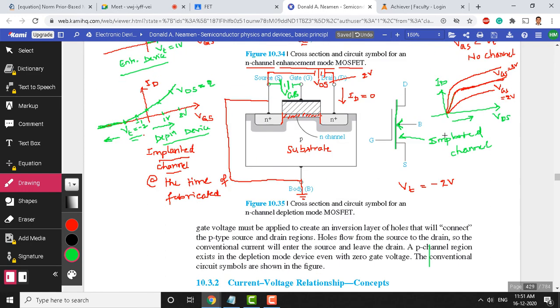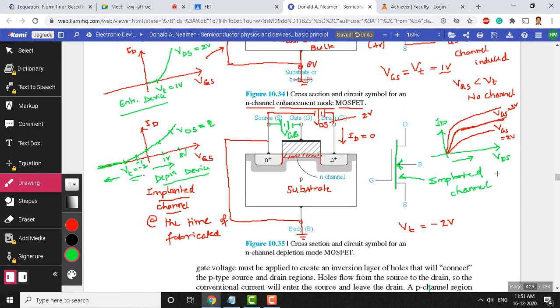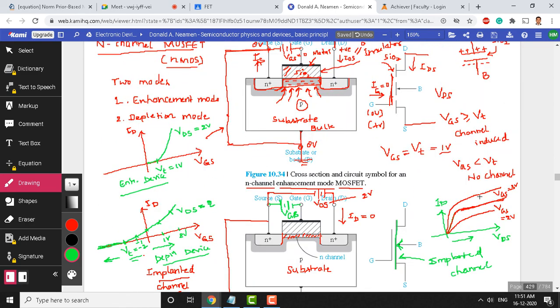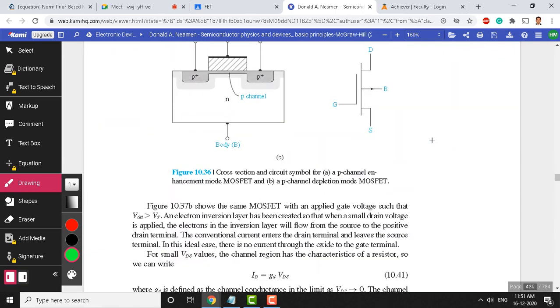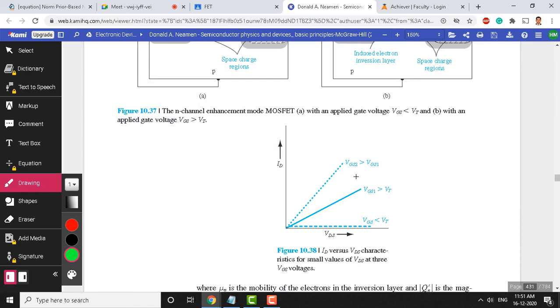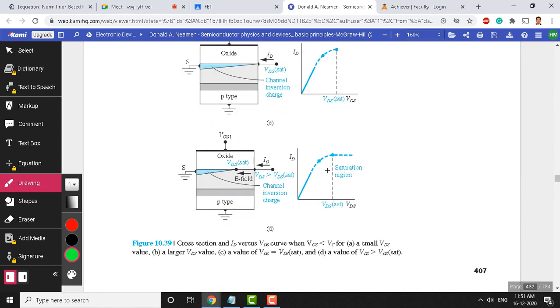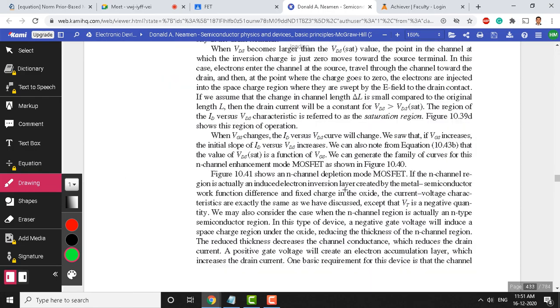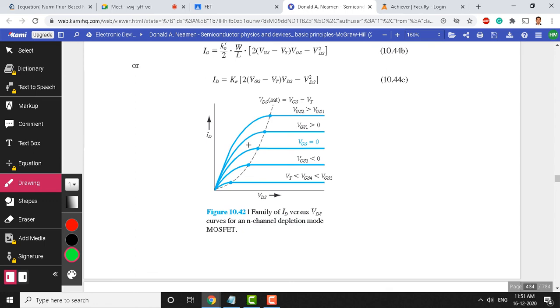And now what we explained here about current flow with reference to different VGS and VDS is explained through the characteristics. Later on we will take up these characteristics in more detail. That's what we need to discuss in our syllabus. You can see here whatever I said is already discussed here. See, I told you saturation, and the complete graphs you can see here. Okay, we will take this up a little later.